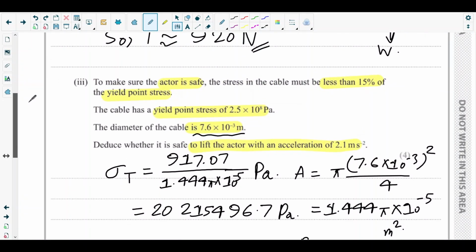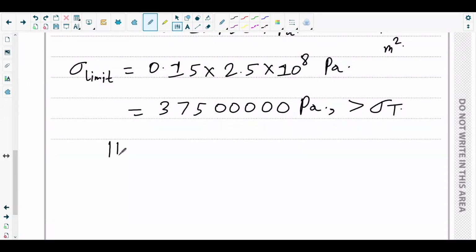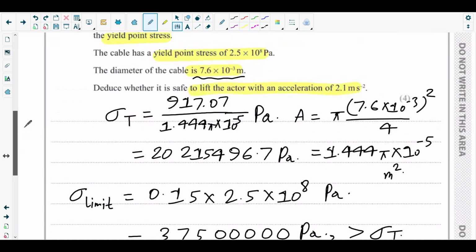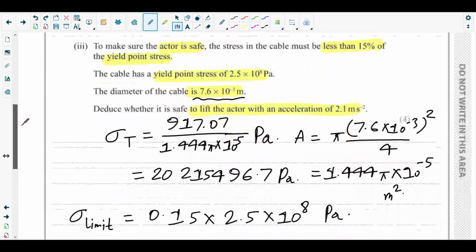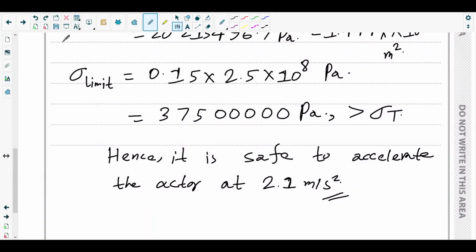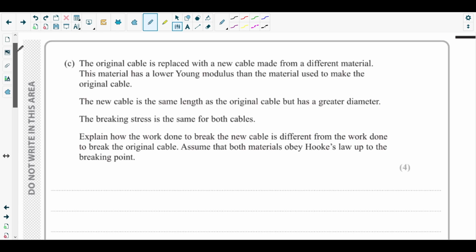So what we can say? Hence it is safe to accelerate the actor at 2.1 meter per second squared. Fine. That's what part B3 has asked for. Okay. Next is part C of question number 20.